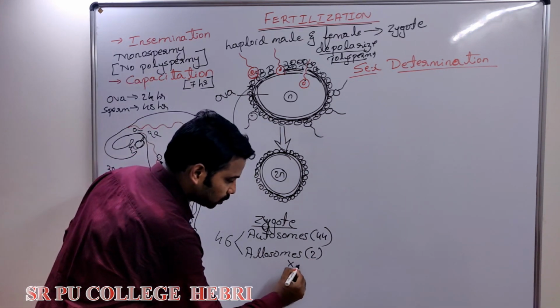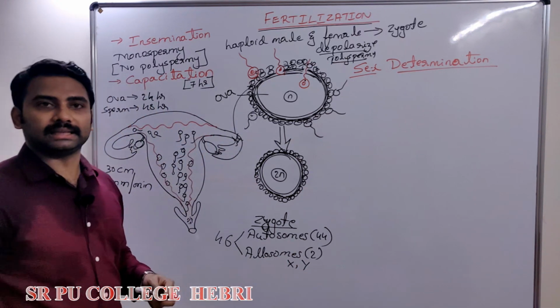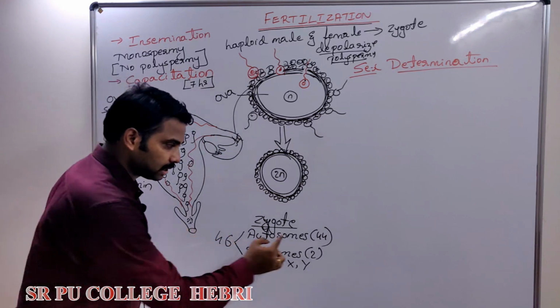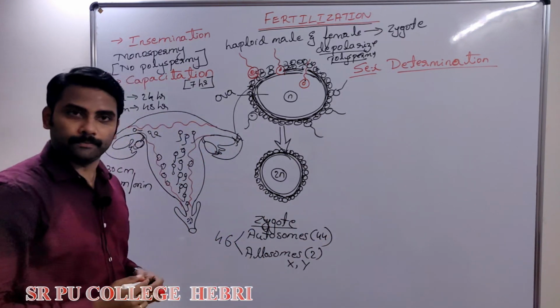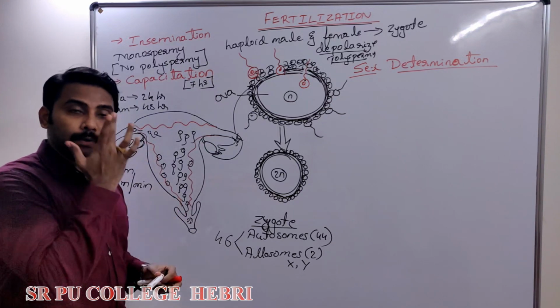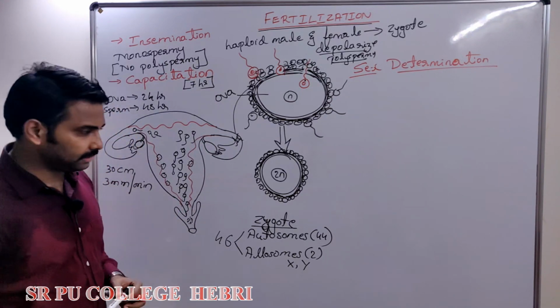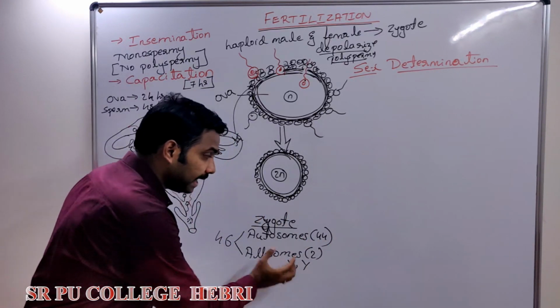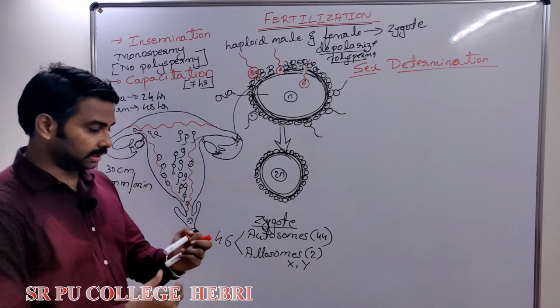The sex chromosomes are, one is X, another one is Y. In human, a male has 44 autosomes plus XY chromosomes, whereas a female has 44 autosomes plus 2 X chromosomes.